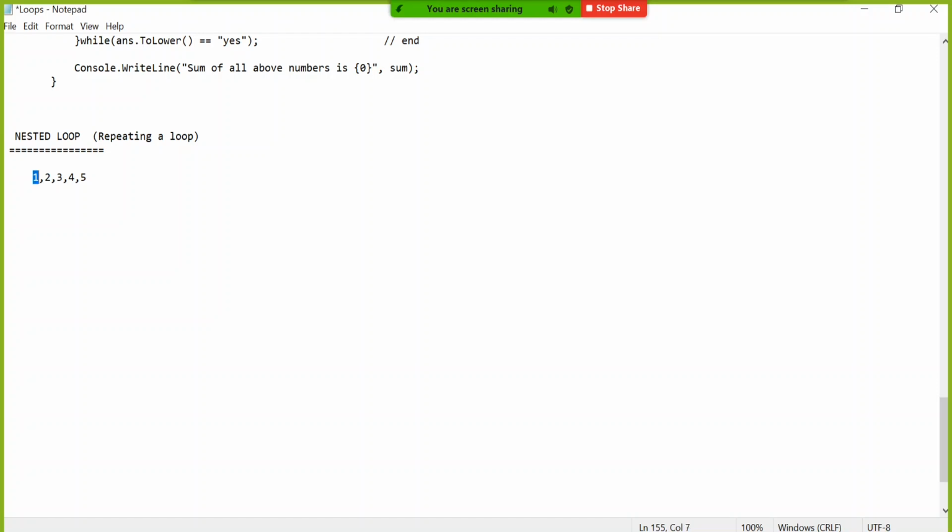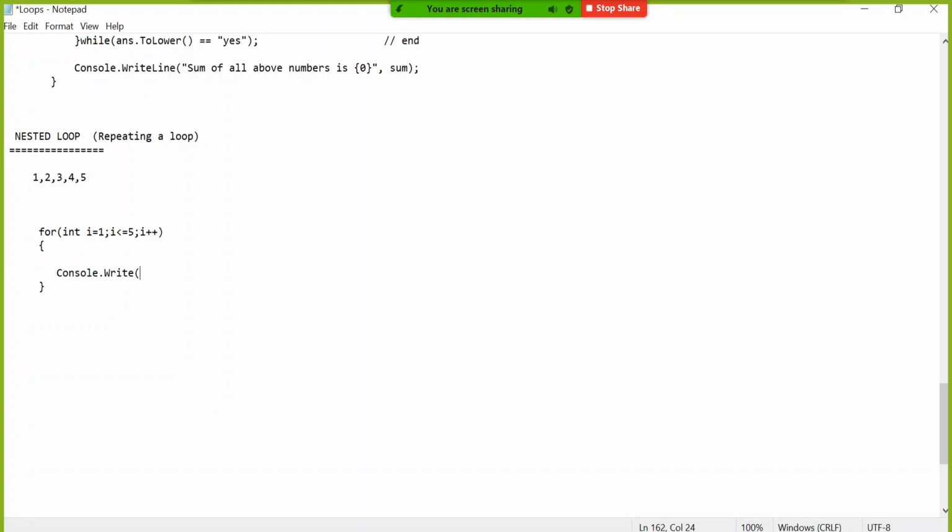If I ask you to display this particular row, what will you say? You will say for integer i equal to 1; i less than equal to 5; i plus plus. Makes sense? If it is up to 10, less than 10, less than equal to 10, and so on. And while displaying, here you use Console.Write.